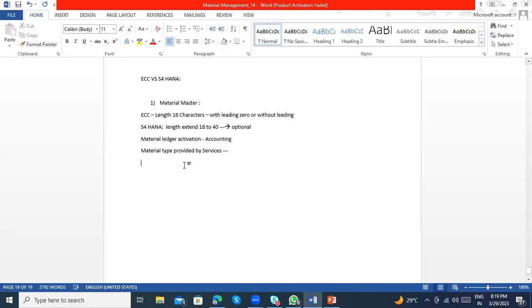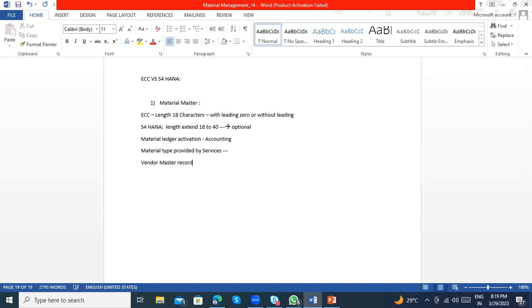Okay. So this is one thing which is the difference. And coming to the vendor master card. Here again you need to understand the terminology for material master: some industries call it a product master, some industries call it an article master, and some industries call it a material master. Okay. So now coming to the vendor master card.